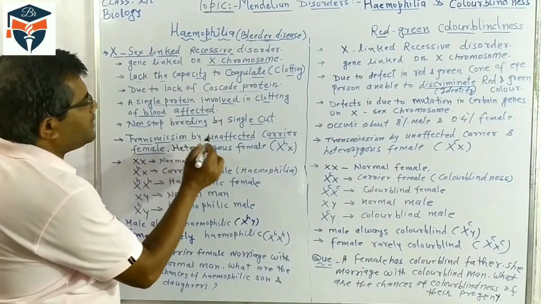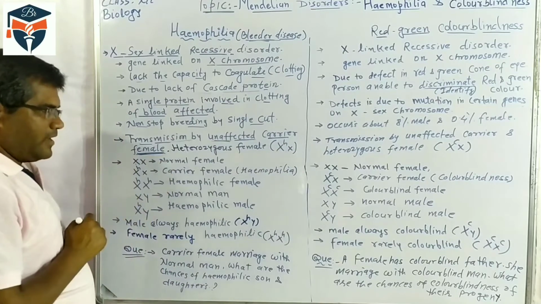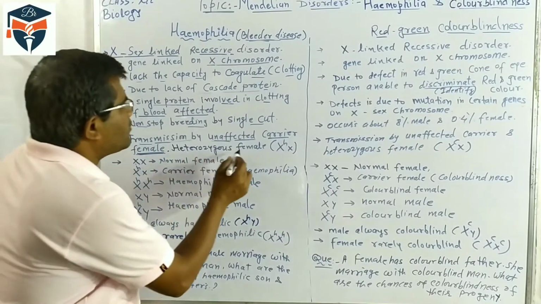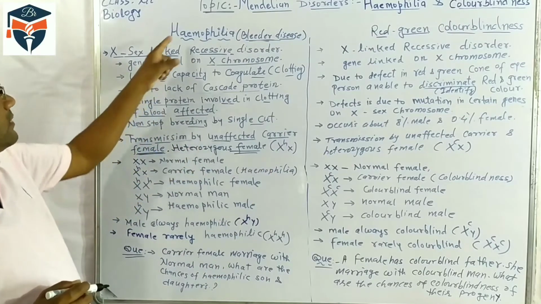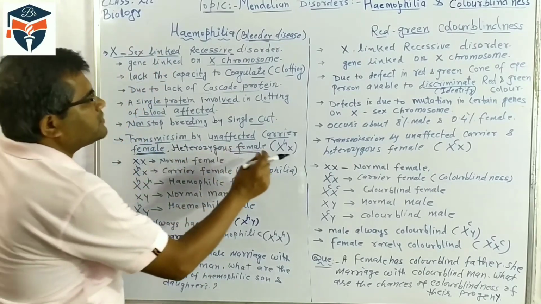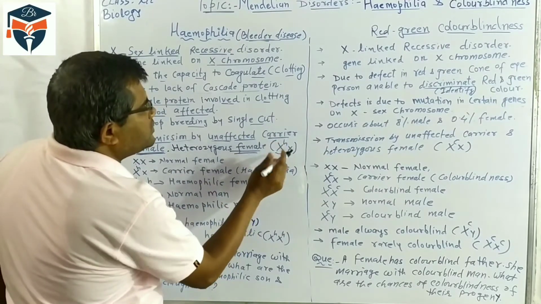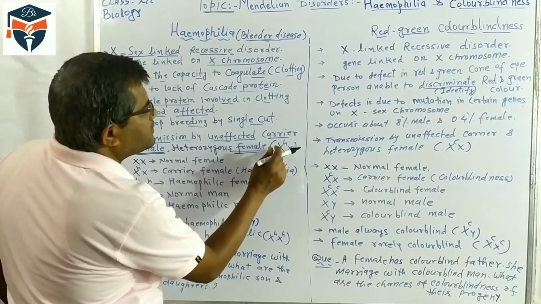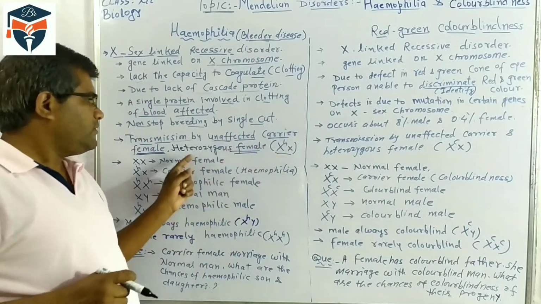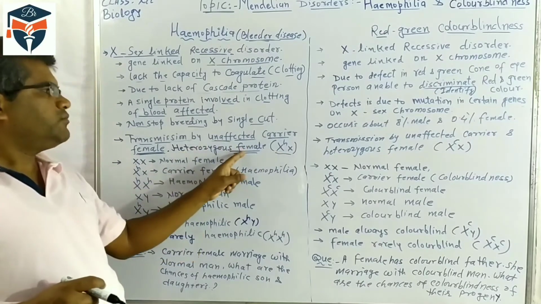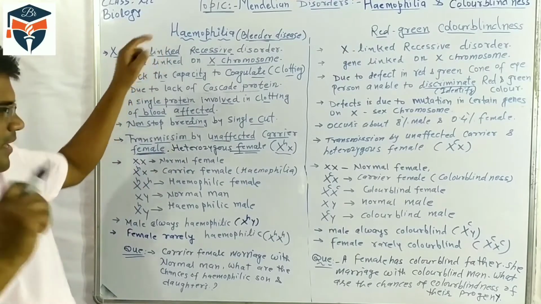It means when the female is in the heterozygous condition, she transmits hemophilia. Here the two X sex chromosomes are there, and the hemophilic gene is present on only one X chromosome. So this female is heterozygous, and a heterozygous female is a carrier of hemophilia.